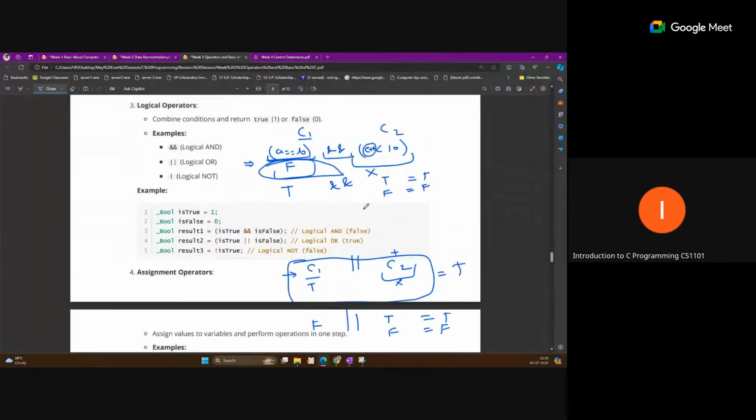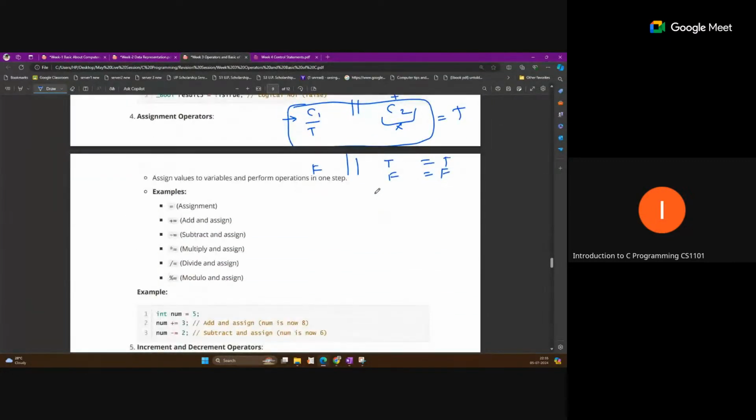NOT is used if you want to check a condition which is not true. If A equal to B, and we use this sign, that means we are checking that this condition is not true. If this is returning true, it will be converted to false, and the output will be false. So this operator inverts the Boolean result.